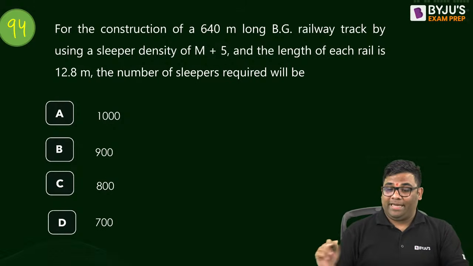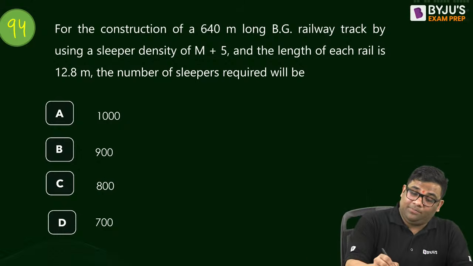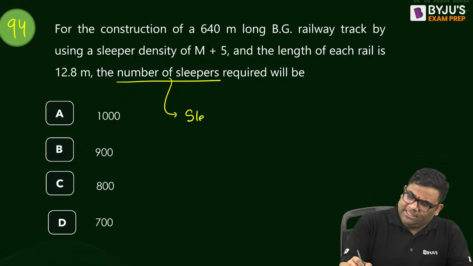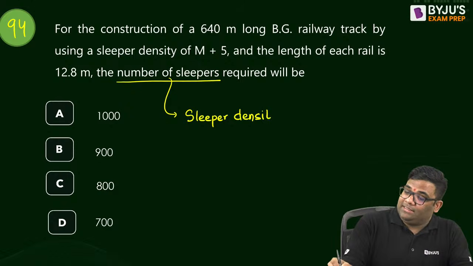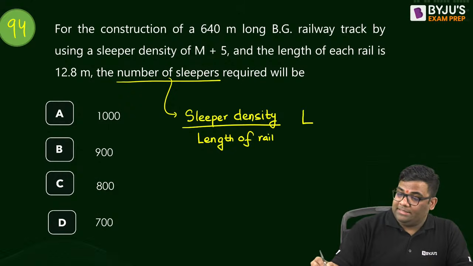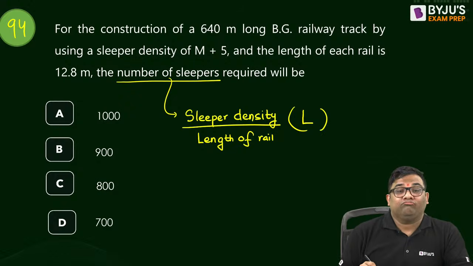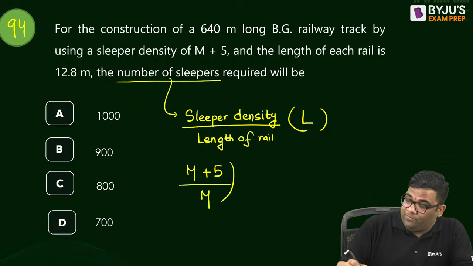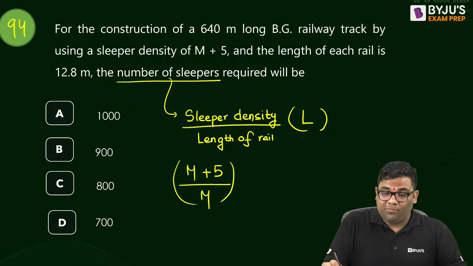Okay, so number of sleepers. How do we find the number of sleepers? It is the sleeper density divided by the length of one rail, into the distance for which you are trying to find it. So sleeper density is given as M plus 5, length of rail is M, into the distance, which is given as how much?